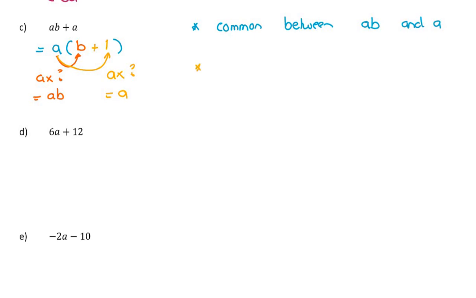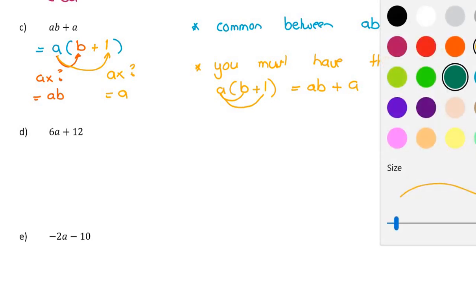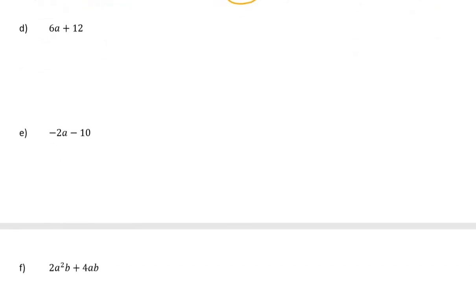Now, very importantly, you must have that 1. Because otherwise, if you just have a and then brackets b and you say, oh, I don't need anything else, then that's just ab. Where's the plus a? So you have to have the plus 1, so that you go ab, oh, a times 1 is a. Otherwise, if you miss out the 1, you miss out that a entirely. So that's not an invisible 1 that you can afford to leave out. Okay, so that's a really important thing. Most people struggle with that idea of the 1.